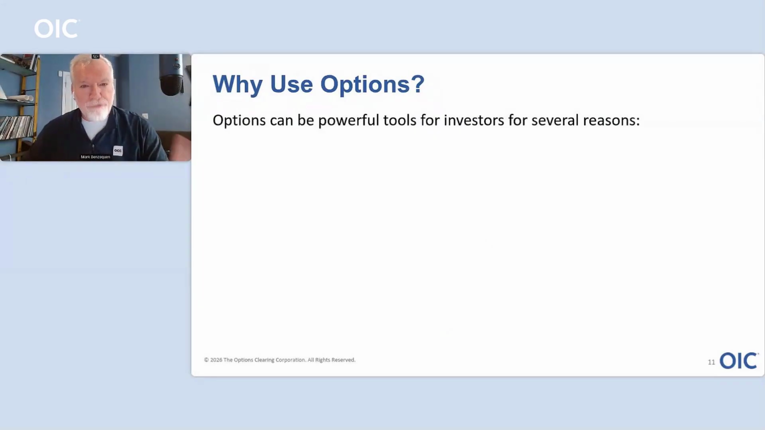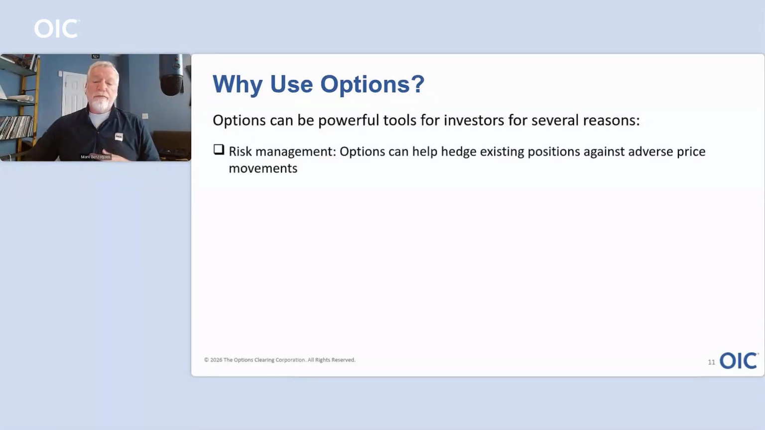So that's what options are, right? Rights and obligations is really what it comes down to. But why do people use options? Well, a number of reasons.